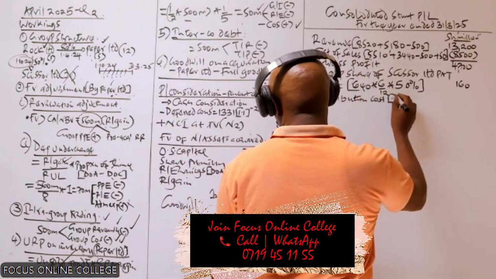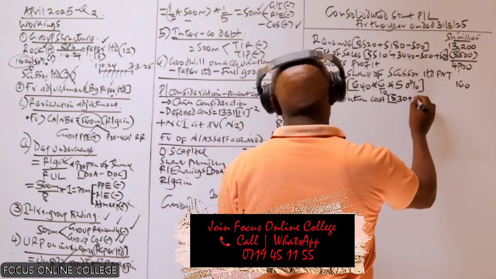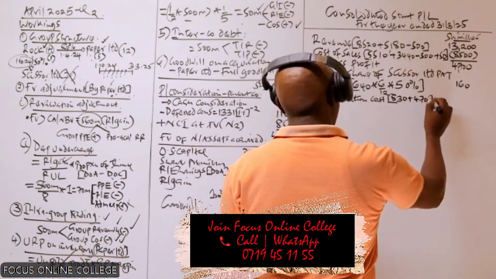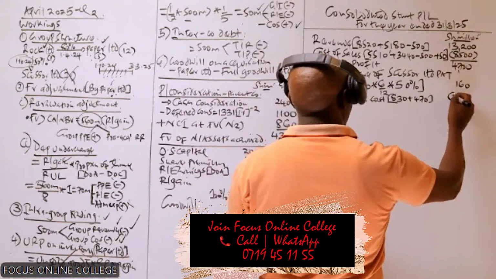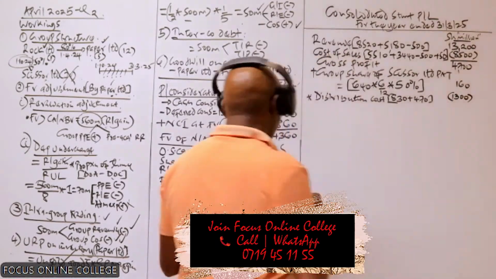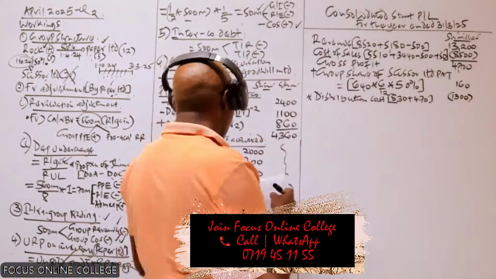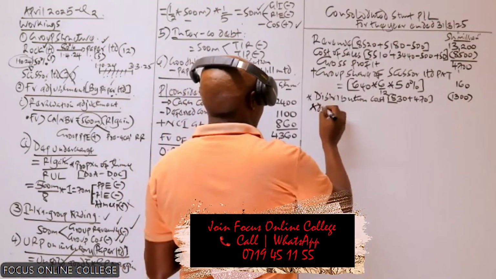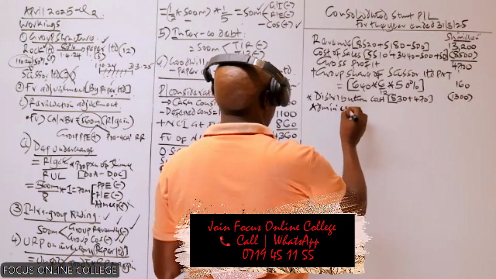We take 830, that of the parent, plus that of the subsidiary. No adjustment. We get the total, which will be 1,300. Are you getting that here? Yes. So then below that, we have the administrative expenses.